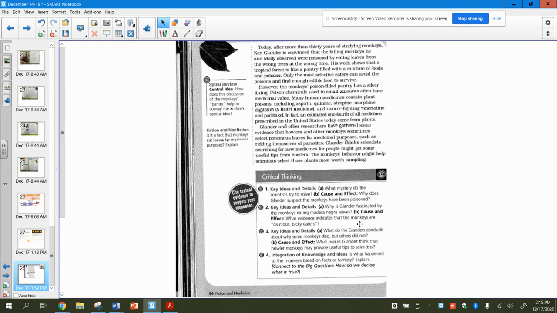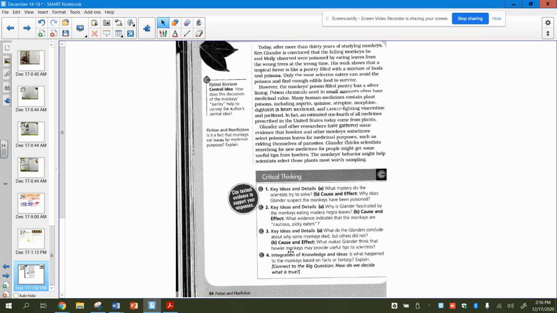Number 2, why is Glander fascinated by the monkeys eating Madeira negra leaves? What is the reason for that? And then the effect, what evidence indicates that monkeys are cautious, picky eaters? That was from the beginning of our story. Number 3, what do the Glanders conclude about why some monkeys died but others did not? And then again, going with that cause and effect, what makes Glander think that howler monkeys may provide useful tips to scientists?